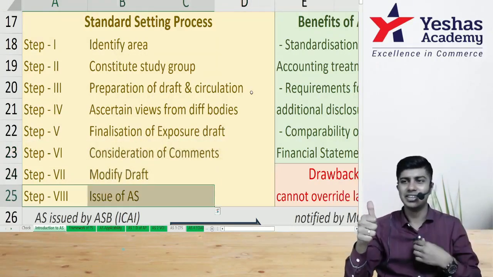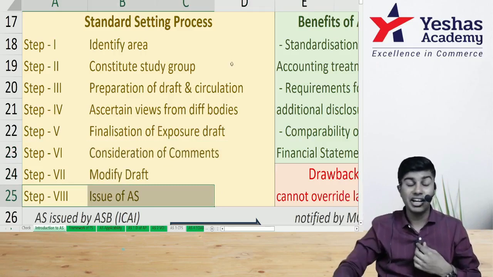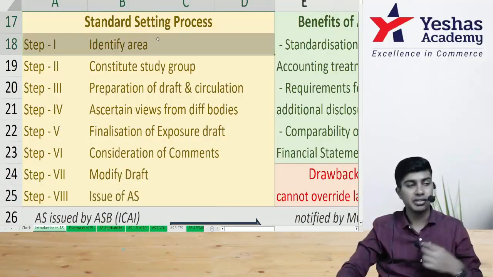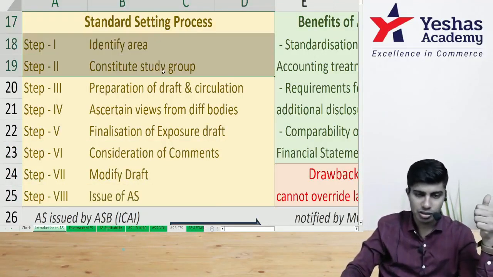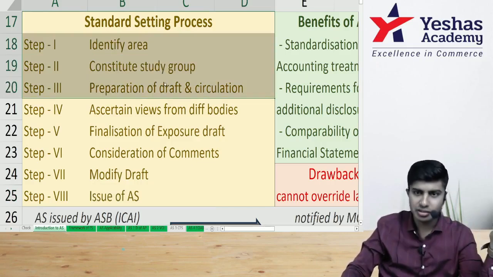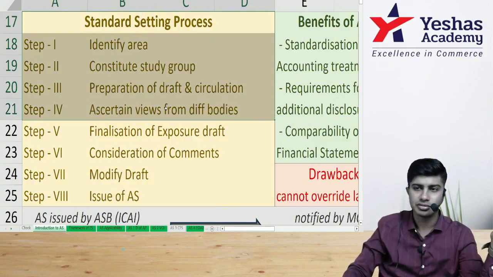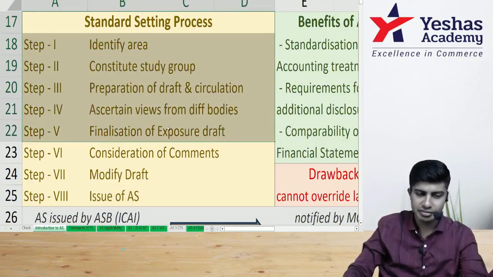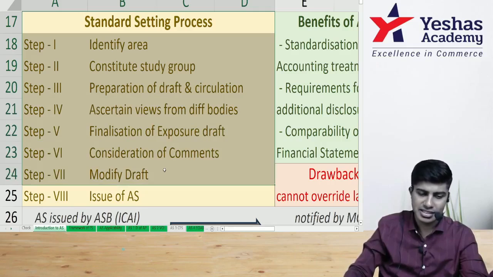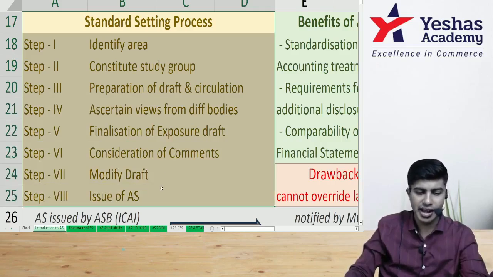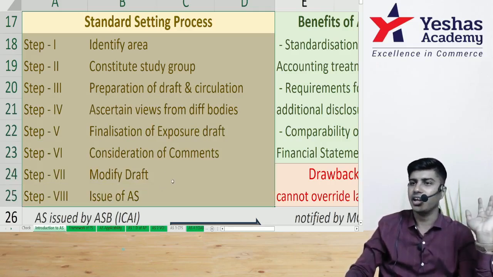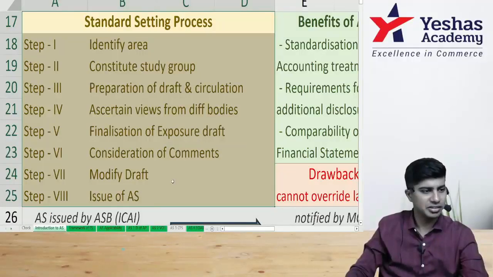Did you understand? Very good. Come on, read once. What is the standard setting process? 1, 2, 3, 4, 5, 6, 7, 8. Very good. This is the accounting standards setting process.